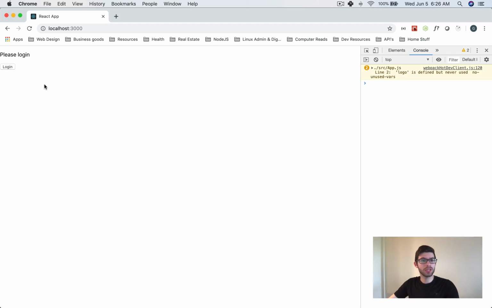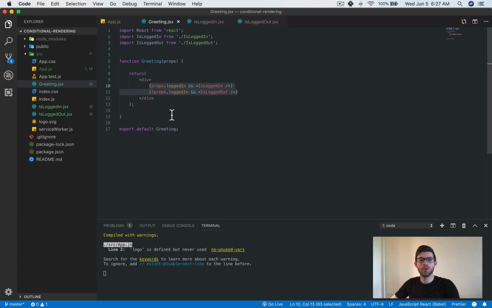So let's take a look and see if this changes anything. We have this please log in. We hit log in. We're now logged in and it says welcome and gives us the option to log out. So nothing's changed, but then again, we didn't expect it to. It's good that it didn't change because this is exactly what we wanted to do. We wanted an alternative way of doing the exact same thing that we had done before with those if statements, except now we've cleaned it up and taken all of those if statements and the two different return statements that were conditionally happening, and put it into one return statement and these two lines that make everything a lot cleaner and easier to read.